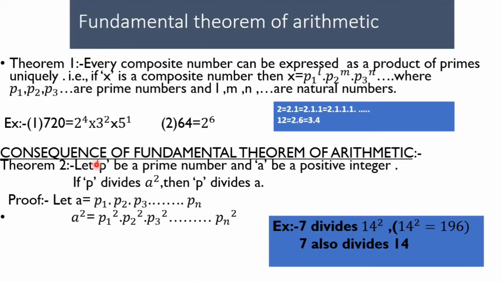It means in this example, 2 power 4, that is 16 divides 720. So p1 square divides a square, and also p1 divides a. So if p divides a square, then p divides a. That is the consequence of the fundamental theorem of arithmetic. For example, 7 divides 14 square. 14 square value is 196, so it is exactly divisible by 7. So 7 also divides 14. It is a consequence of the fundamental theorem of arithmetic.